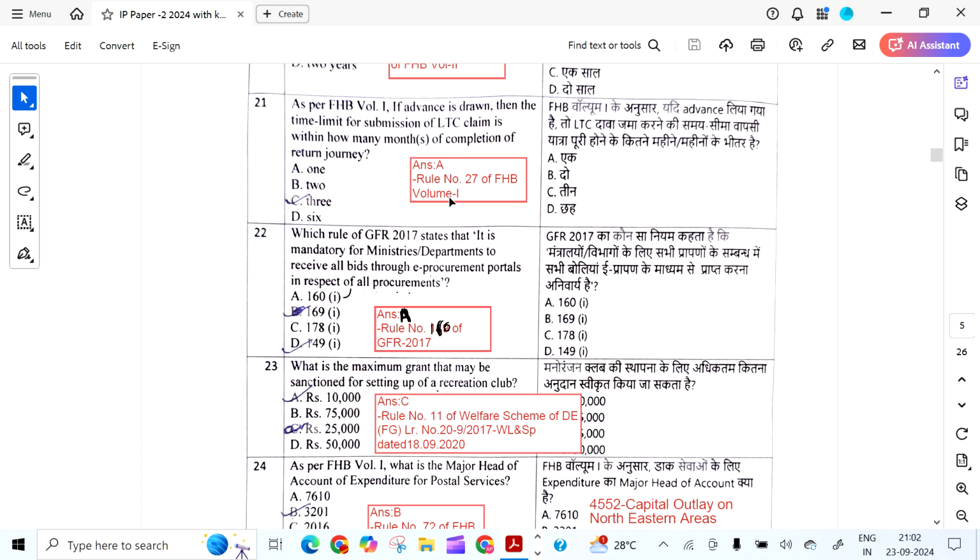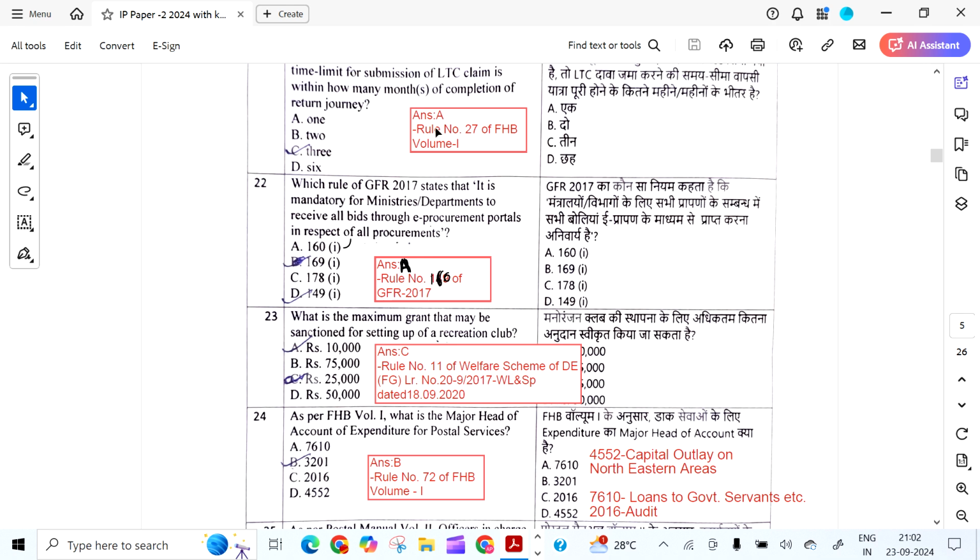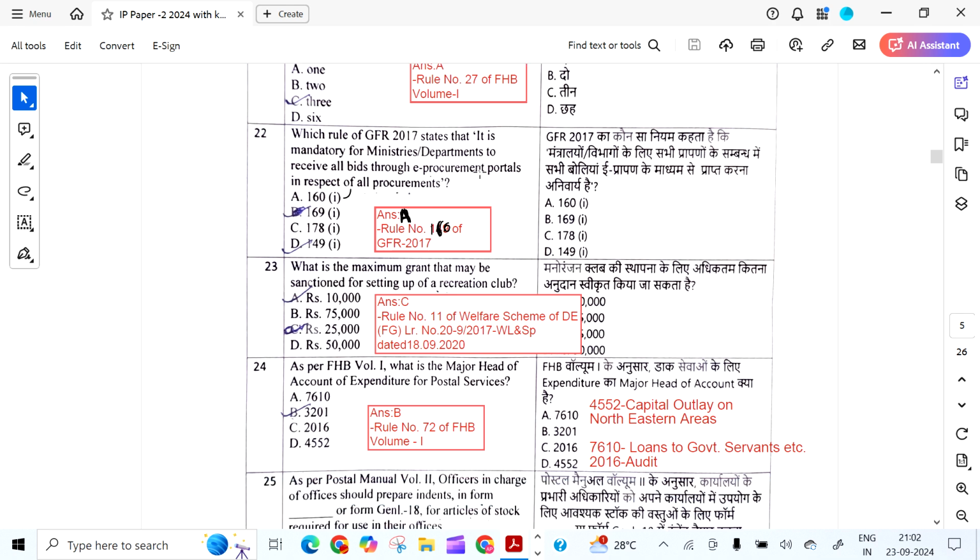As per FHB volume 1, if advance is drawn, then the time limit for submission of LTC claim is within how many months of completion of return journey? It is 1 year. Sorry, 1 month. It is 1 month. That is rule 27 of FHB volume 1.